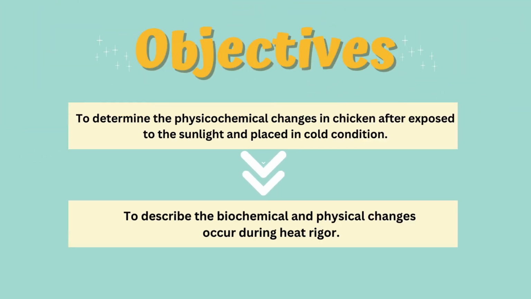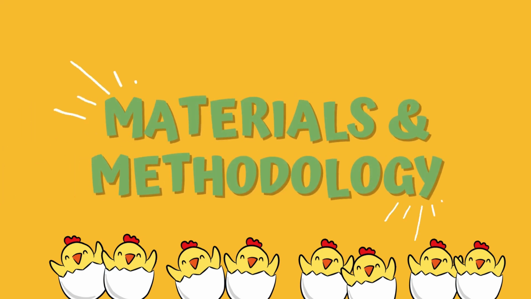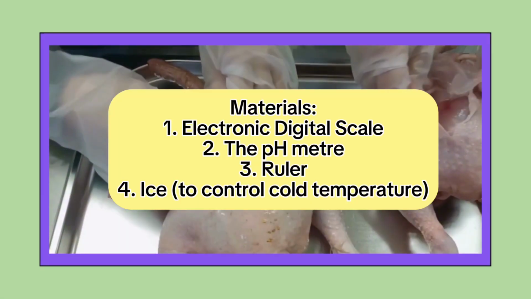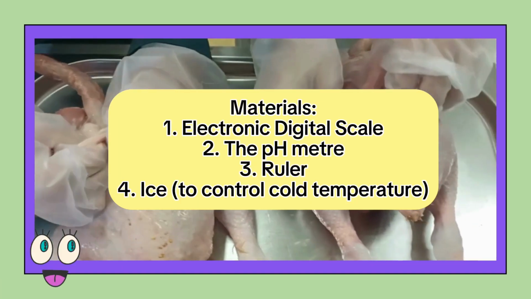Objective: first, to determine the physicochemical changes in chicken after exposed to the sunlight and placed in cold condition. Second, to describe the biochemical and physical changes that occur during heat rigor. Materials and methodology. So, these are the materials that we use for this experiment.